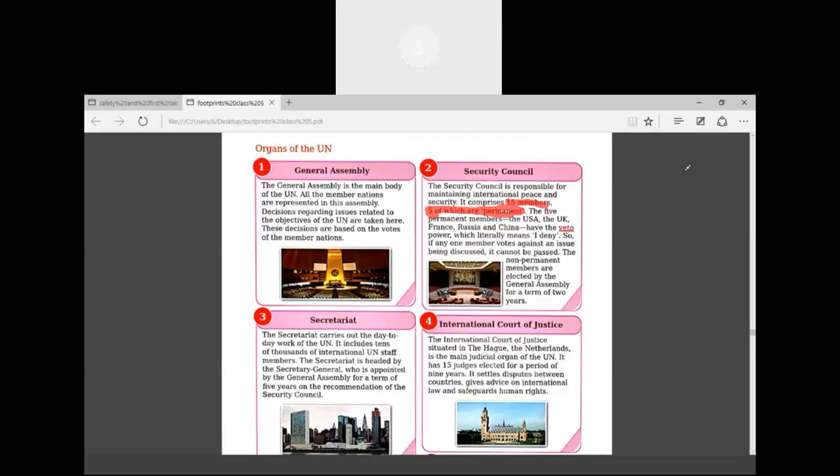They have veto power, which literally means I deny. If they do not agree to any point or issue, then the decision will not be taken.